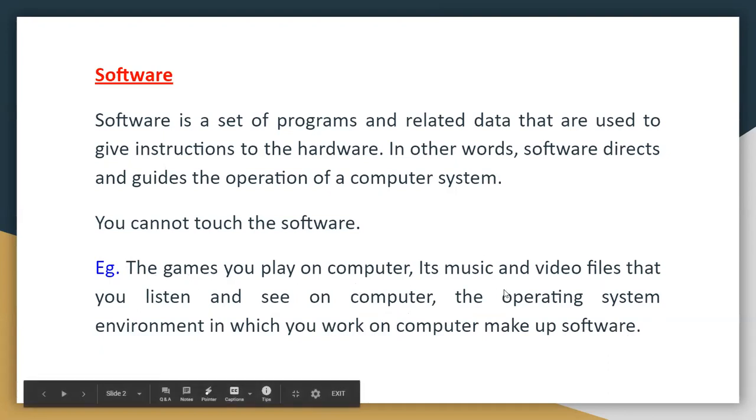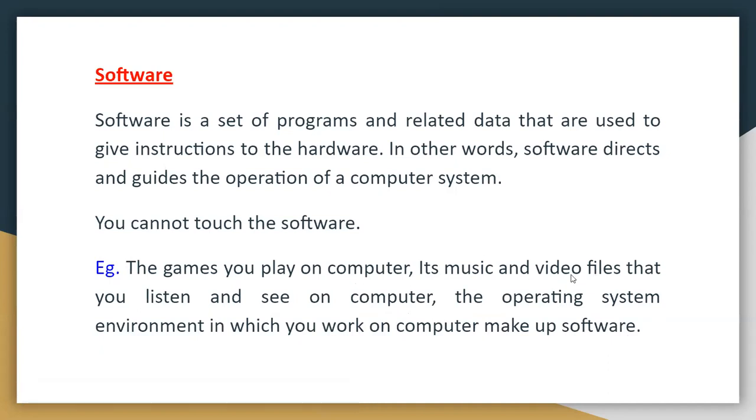These are all examples of software. So what is software? Software is a set of programs and related data that is used to give instructions to the hardware.